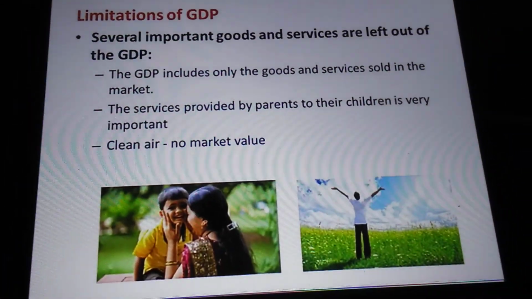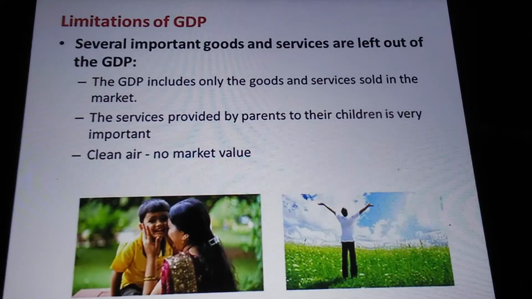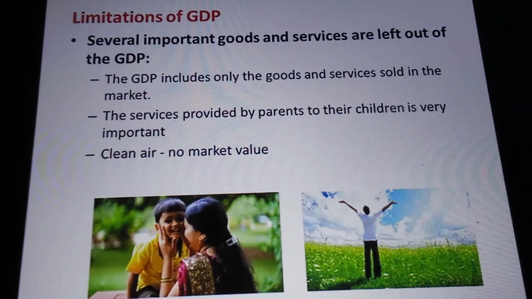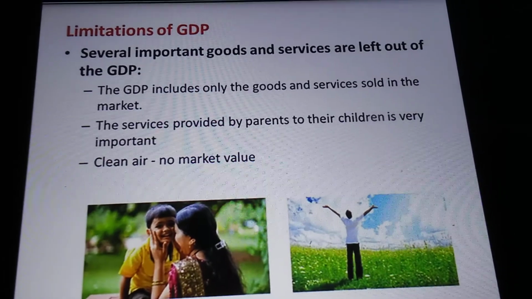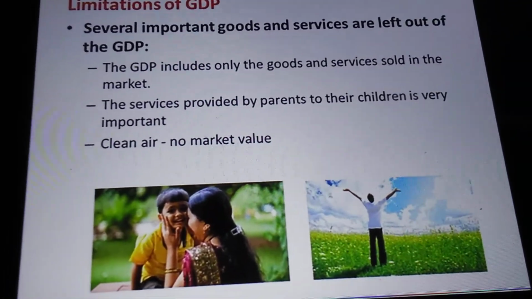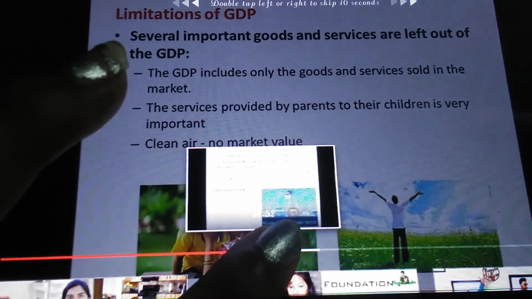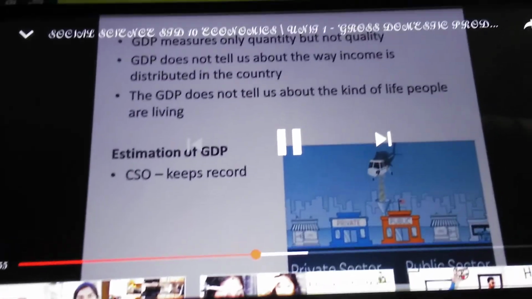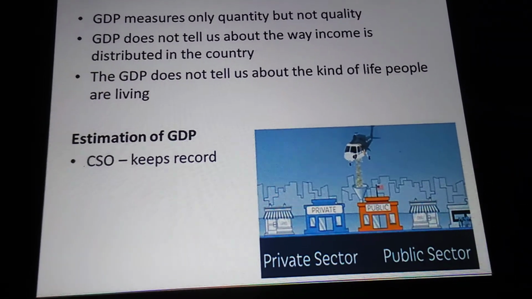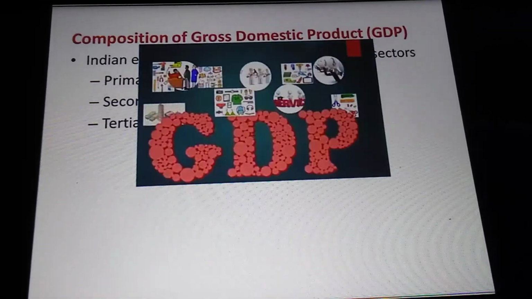Next comes limitations of GDP. Several important goods and services are left out of the GDP, like parental care. It is not at all included in the GDP, or not at all sold in the market. In the same way, clean air, which is vital for a healthy life, is left out of the GDP. Keeping records of the public sector and the private sector industries could help in correct estimation of GDP.